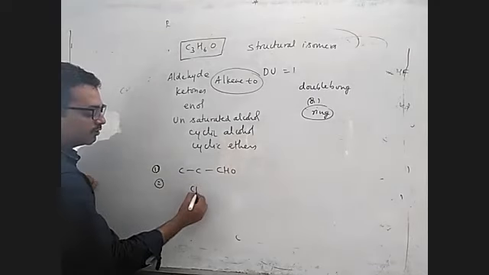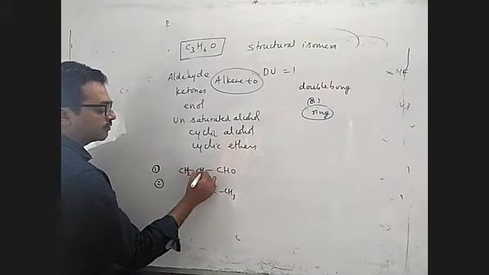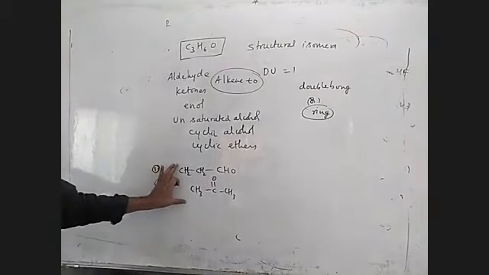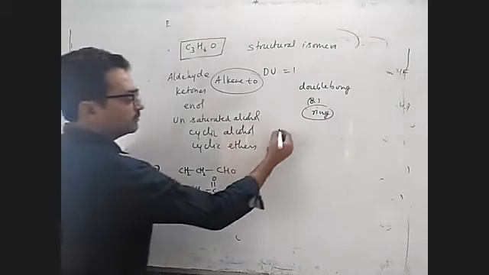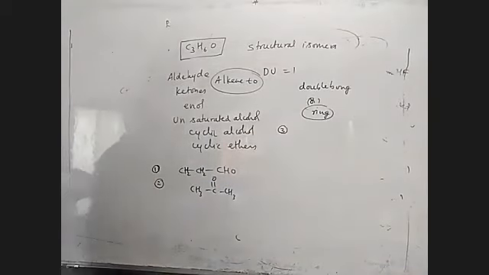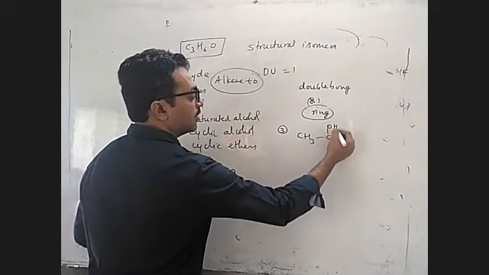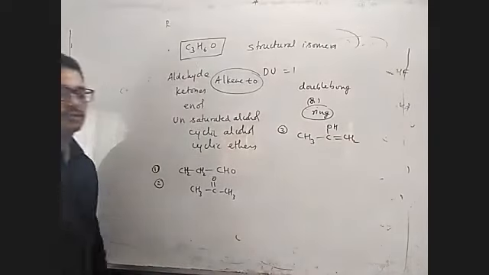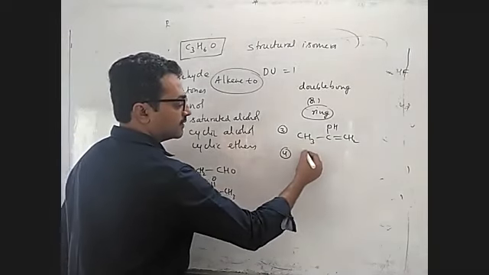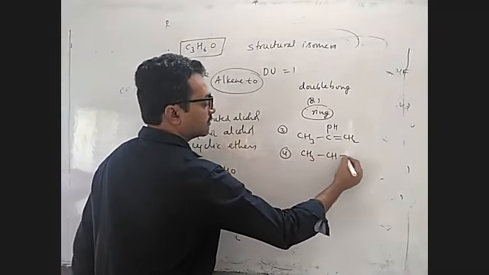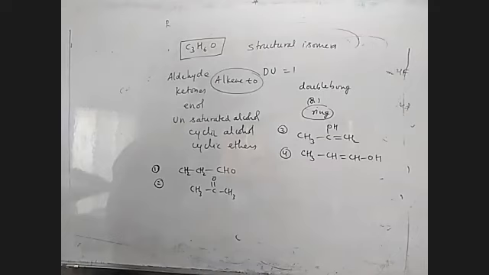Now the second one is the ketone, CH3, C double bond O, CH3. So this is the aldehyde and that is the ketone. These two are clear? Everyone can write. First is aldehyde, the other is ketone. Now the third one, unsaturated alcohol. Here you get the enol form of the ketone. You write CH3 COH double bond CH2. This is called the enol form. And for the fourth one, this enol can be like this, with the first carbon itself having it. That is also one set of enol.